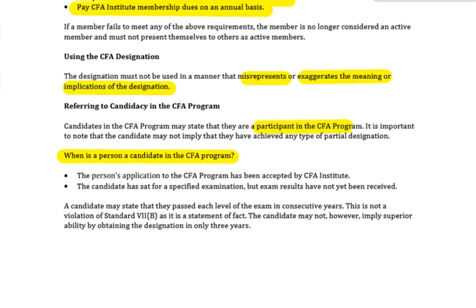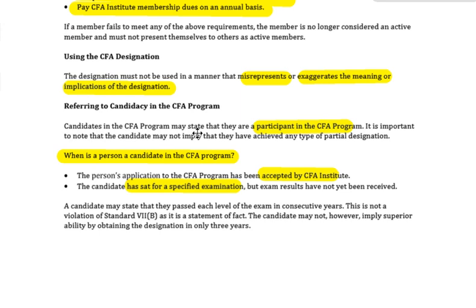When your application to the program has been accepted by the CFA Institute, or you have sat for a specified exam but not yet received the results. Once that's happened, let's say you have now received your results, and you've decided not to take the process further, you've passed CFA level 1, but you think, well, I've had enough of that, then you're neither a member nor a candidate. You can't be a candidate in the program forever just because you once wrote the CFA level 1 exam.